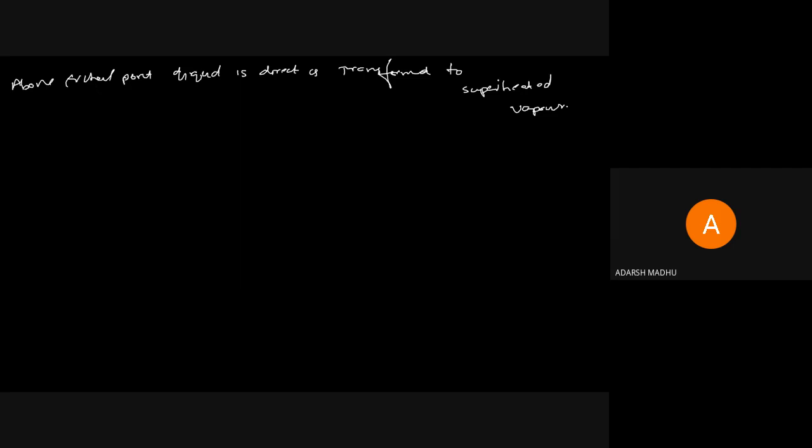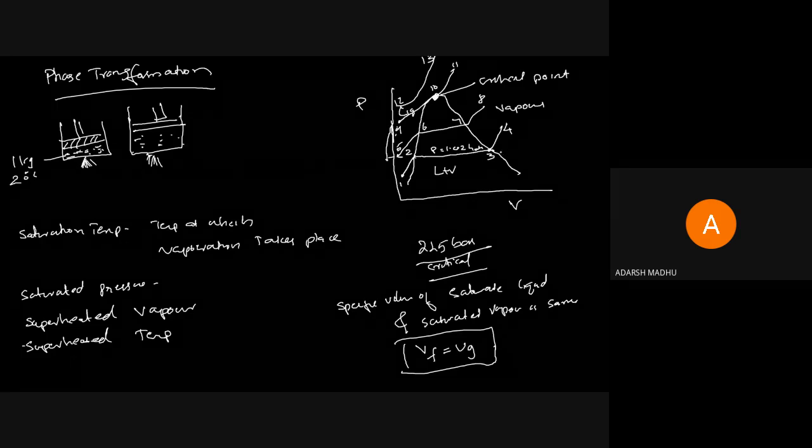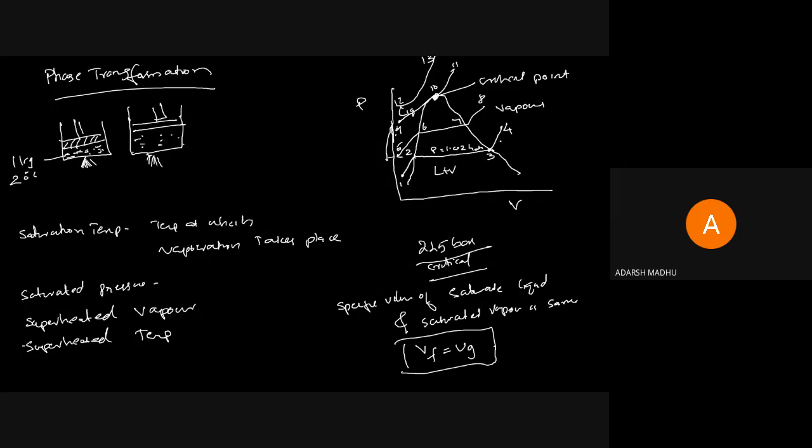When we drew this figure yesterday, the formation of vapor was happening here. And when the temperature increases above the saturation temperature, the vapor changes to superheated vapor. Right? And the vapor above the critical point is called gas.